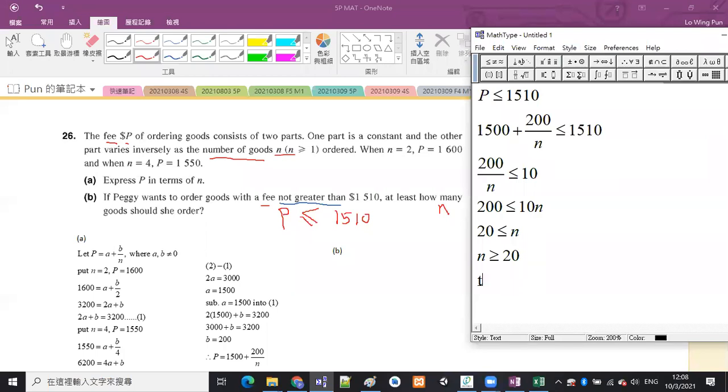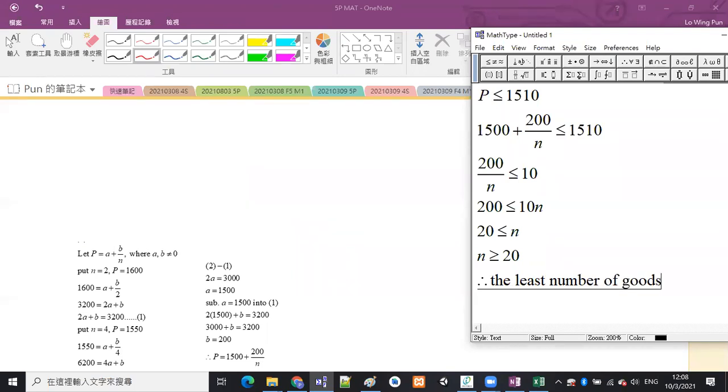Therefore the least number of goods should be 20, because when n is larger than or equal to 20, the minimum value of n is 20.